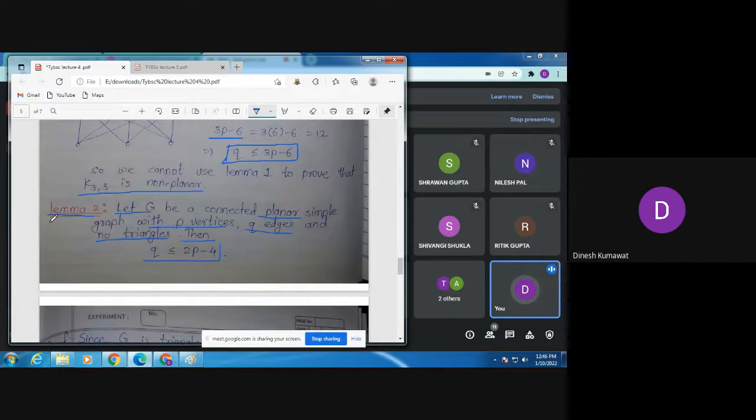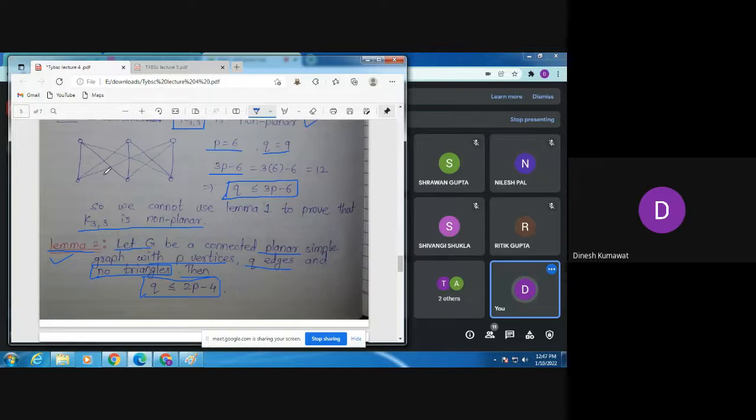This lemma tells us that when G is a connected planar simple graph with P vertices, Q edges and no triangle, then we can apply this statement. Now you can see in K33 we don't have any triangle. Let us conclude using this lemma whether K33 is planar or not. We have already calculated P and Q for K33, so just put these two values in this formula and check. Q is nothing but 9.